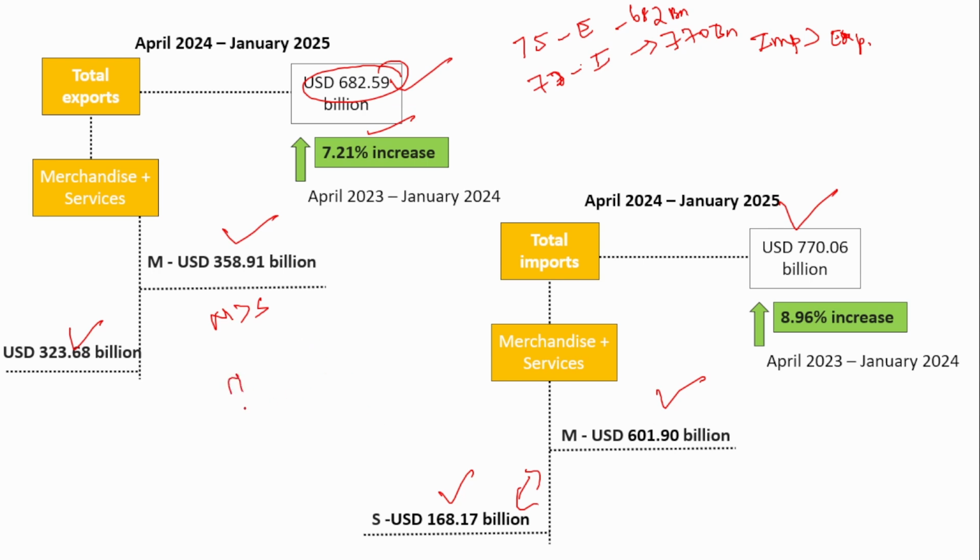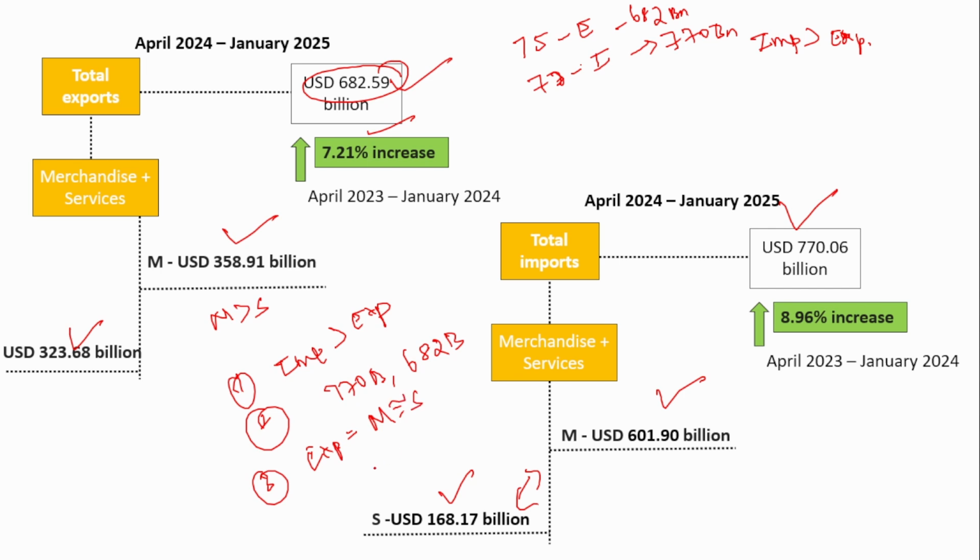So the main thing that you have to remember: import is more than export, and overall import until now has been 770 billion and export is 682 billion. In export, the merchandise and services are almost equal. But under import, merchandise is way more than services. That is, we import around 600 billion merchandise, but we import only $168 billion services. This is the conclusion that you get from this data.